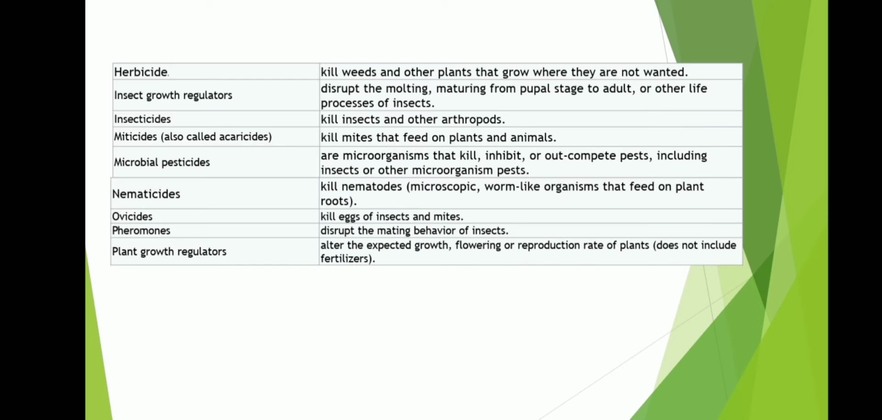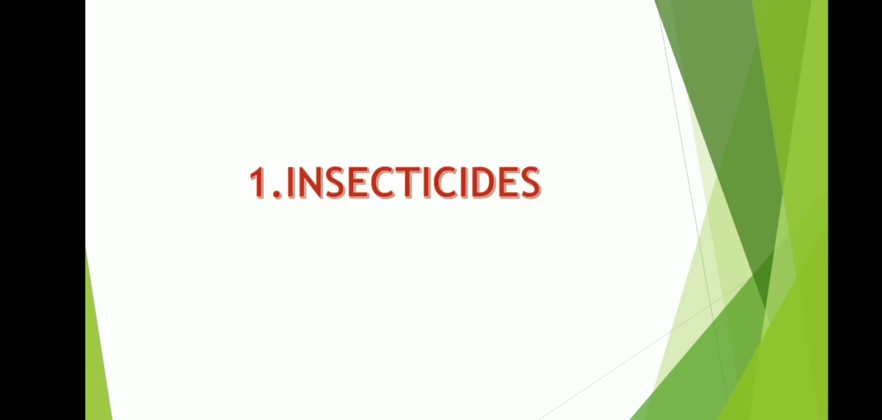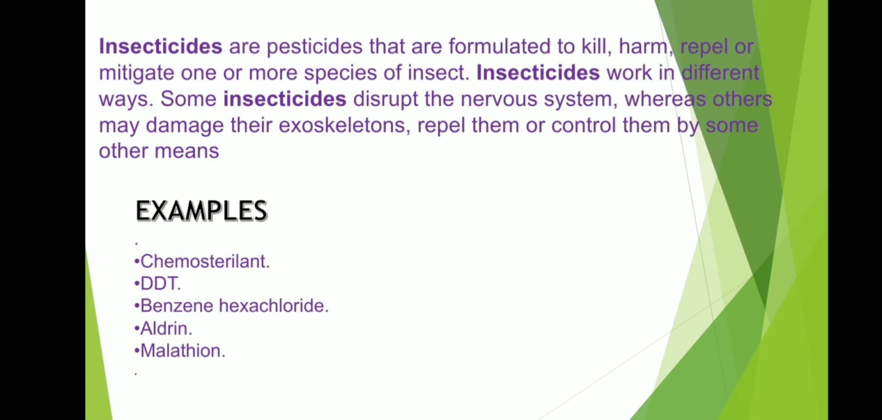Next we are going to discuss types of pesticides. First one, insecticides. Insecticides are pesticides that are formulated to kill, harm, repel or mitigate one or more species of insects. Examples of insecticides are DDT, benzene hexachloride, aldrin, malathion.